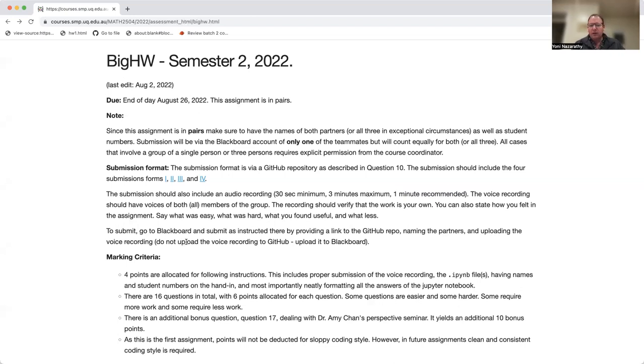To submit, go to Blackboard, and upload this voice recording into Blackboard, and give us the URL for your GitHub repo. Your GitHub repo is going to be a private repo. If you don't know what that means yet, you will soon. You will invite the course user as a collaborator on that repo. And you also name the partners in Blackboard. So Blackboard is basically just for the voice recording and for the link to the GitHub repo.